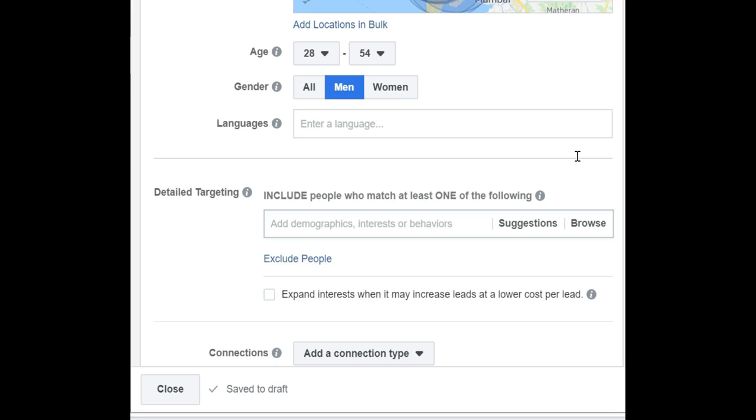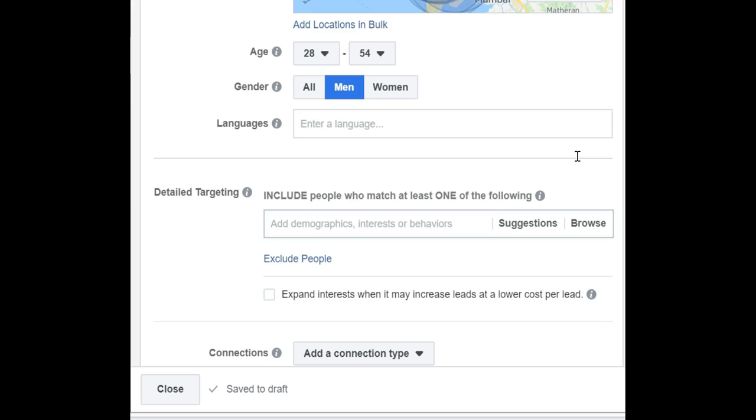Moving to gender, while women play an important role within the family while making decisions related to property purchases, they hardly initiate talks related to property investment. It is best to only target men at the lead generation stage. I have never targeted women in any of my real estate campaigns in the past 3 years.